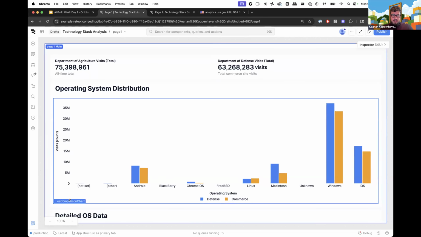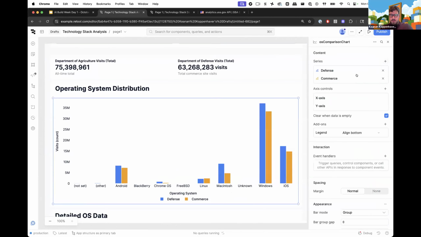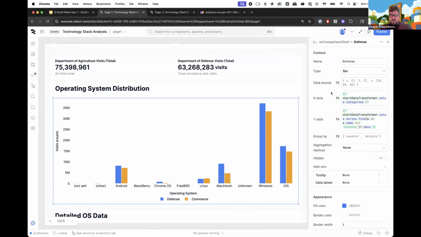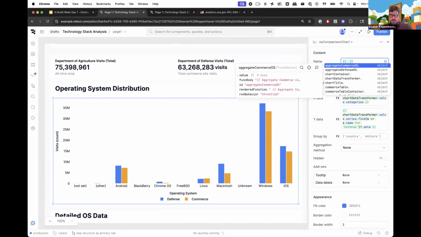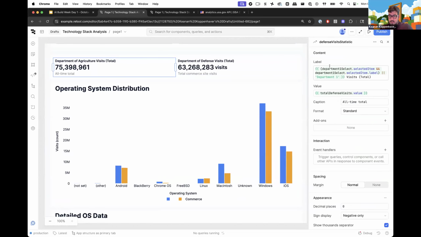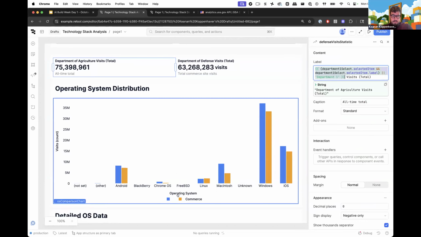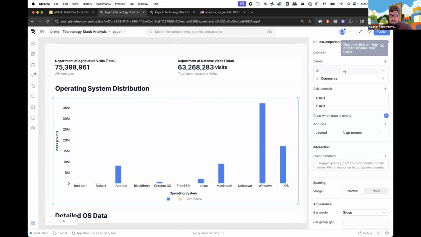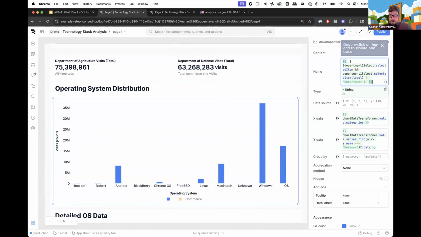And we can see that by clicking on this comparison chart, popping open our inspector, and we see, okay, series, defense, commerce, right? So instead of defense, we really want this to be our dynamic syntax again, right? So we can go ahead and see, how do we do this up here? Department one select dot selected item. Yeah. So I'm just going to go ahead and copy this and come back down to here and put in our name, right?